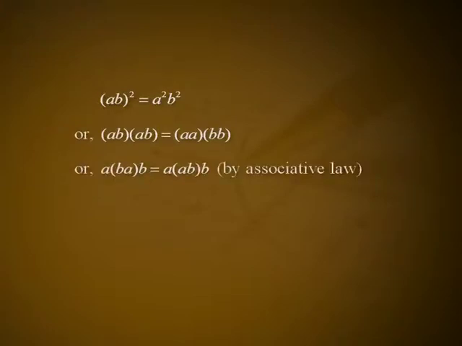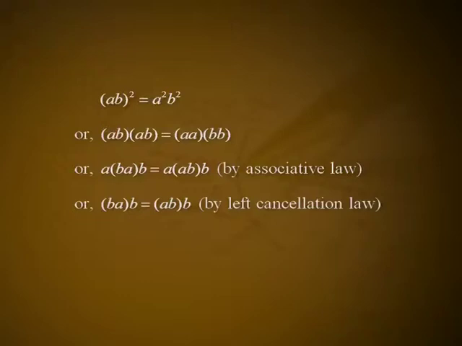If (AB)² = A²B², then show that the group is abelian. Solution. We have (AB)² = A²B², or AB·AB = AA·BB, or A(BA)B = A(AB)B by associative law, or (BA)B = (AB)B by left cancellation law, or BA = AB by right cancellation law. Hence, the group is abelian.